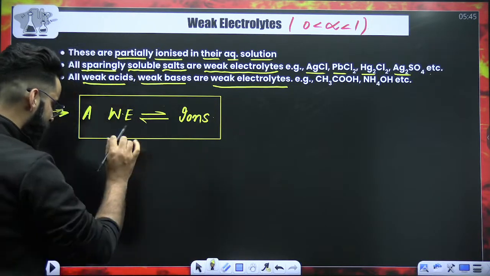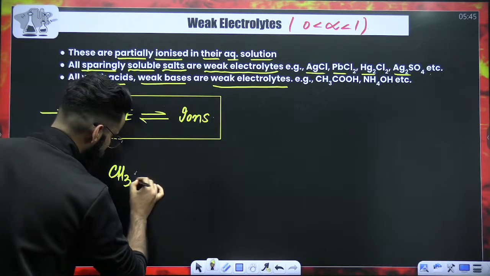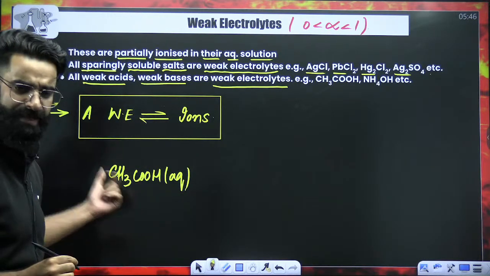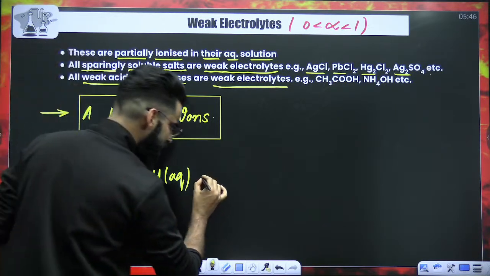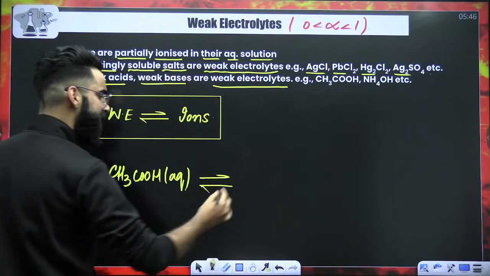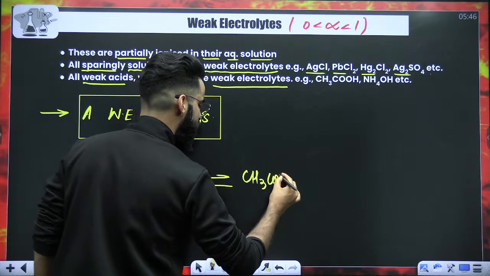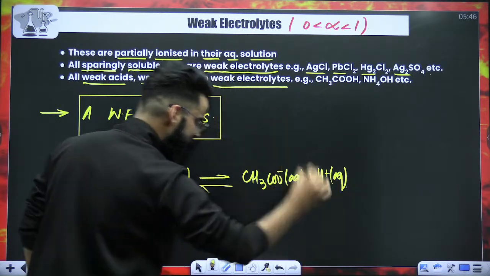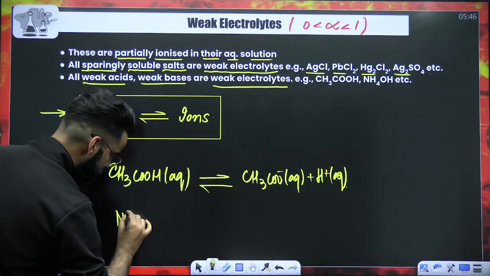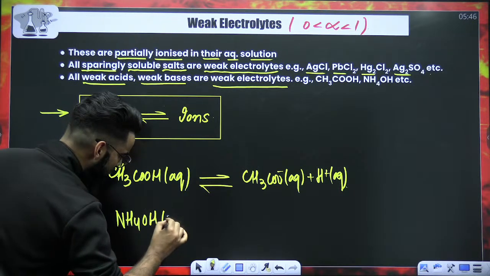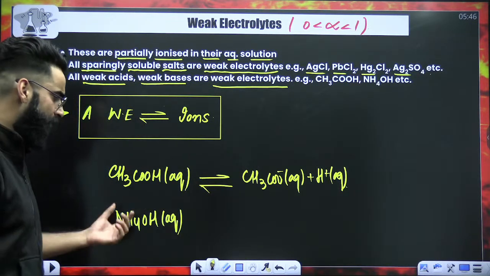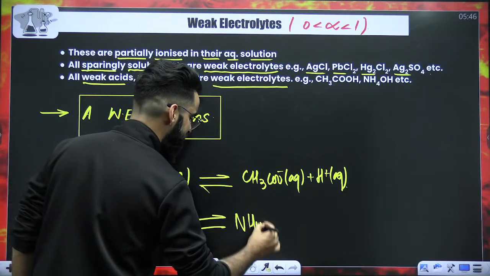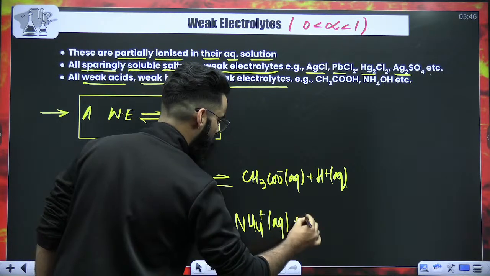For example, if I take a weak acid, CH3COOH, this is a weak acid, acetic acid. Since it's a weak electrolyte, it is going to remain in equilibrium with its ions, and its ions are going to be CH3COO negative aqueous plus H positive aqueous. For example, you have NH4OH. This is a weak base. When you put it into water, it gets dissociated into its ions, and its ions are NH4 positive aqueous plus OH negative aqueous.